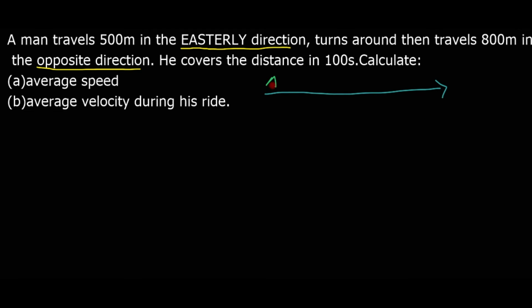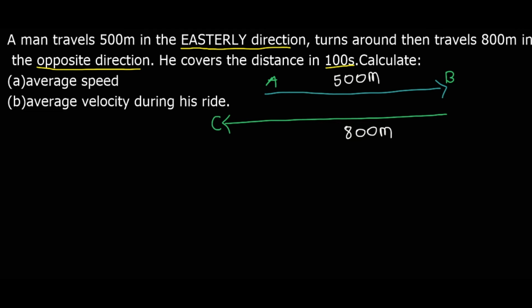Let's say it's point A and point B. We move from point A to point B, and then this distance is 500 meters. This person turns around from B and then we go in the opposite direction, this direction, and then it's 800 meters. The total time is 100 seconds. When he goes from point A to point B, and turns back to this point, let's say point C, the time is 100 seconds.